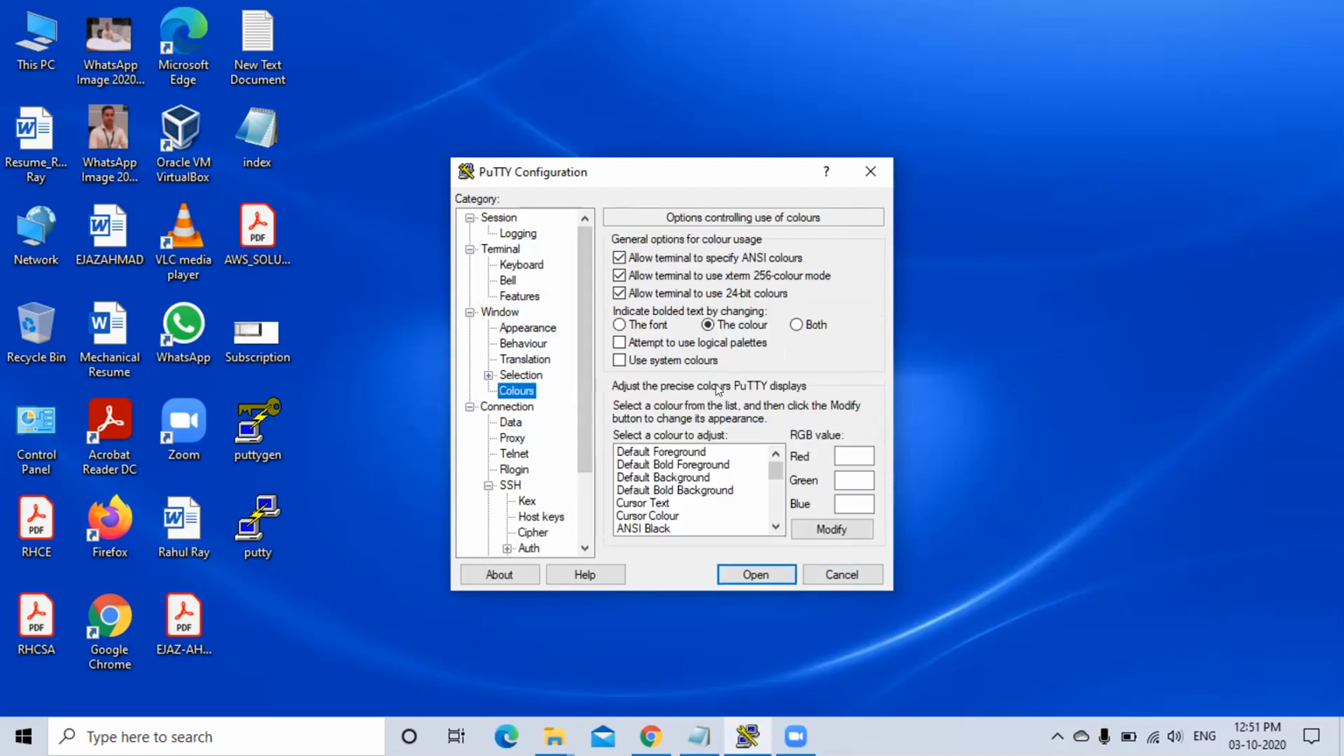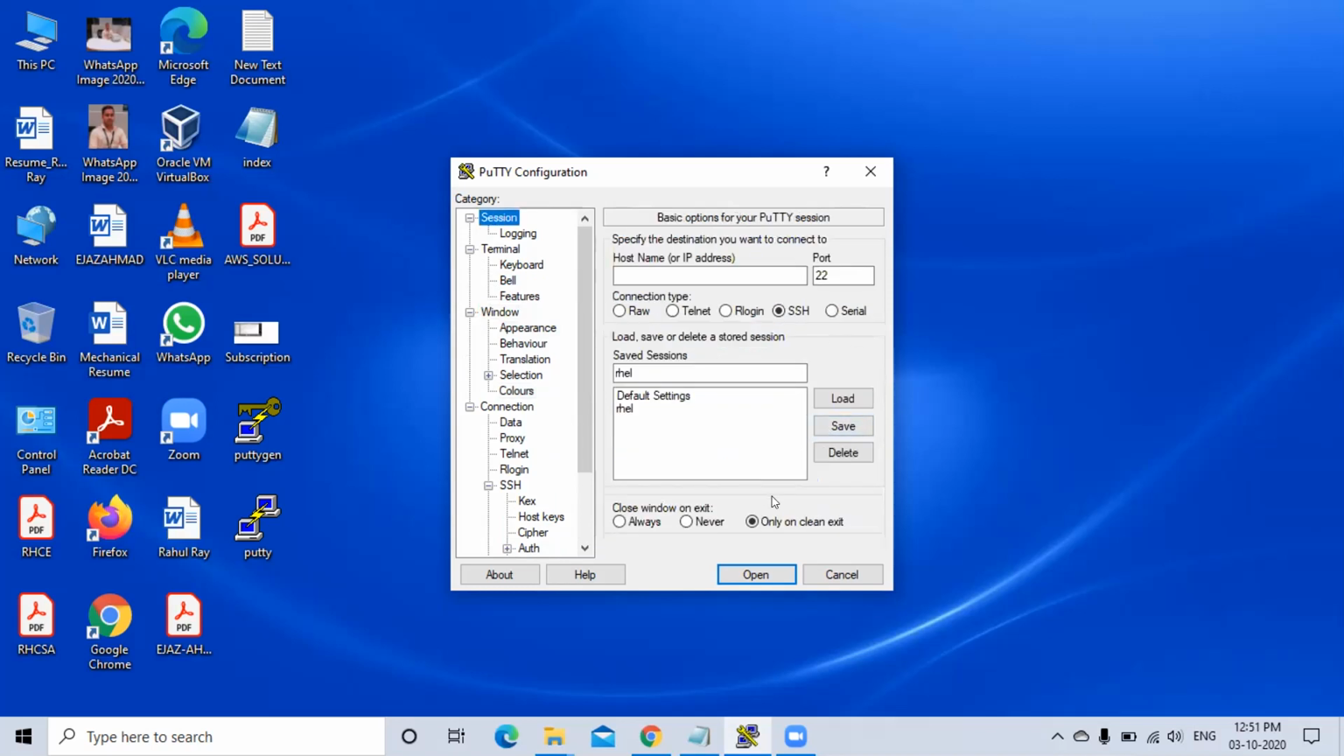Click on use system colors. This one. Now go to session. Session again. Wait, don't do anything. Click on save. Yeah, save. Done.